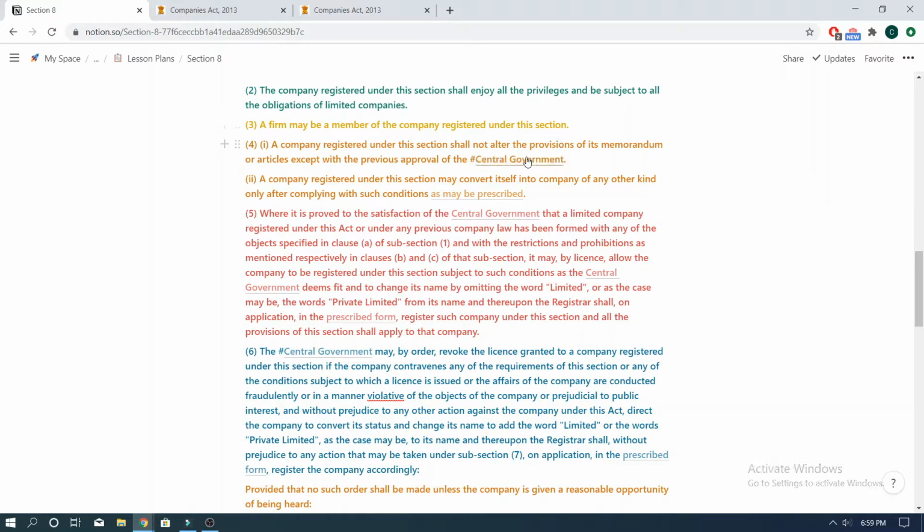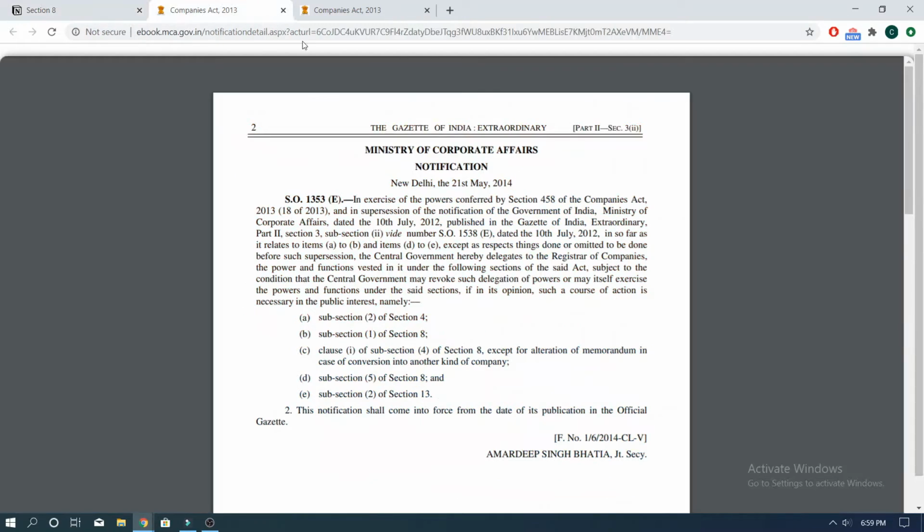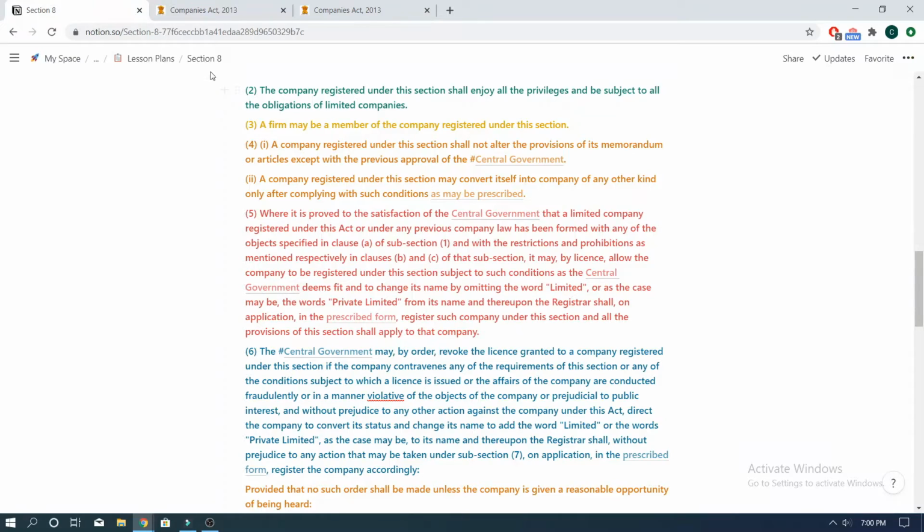If we click on Central Government, we will be redirected to this notification of MCA dated 21st May 2014, which states that the central government has delegated its powers onto the ROC with respect to subsection 1, clause 1 of subsection 4, and with respect to subsection 5 as well. Thus, registrar of companies of respective jurisdictions are delegated with the powers of the central government to issue license to